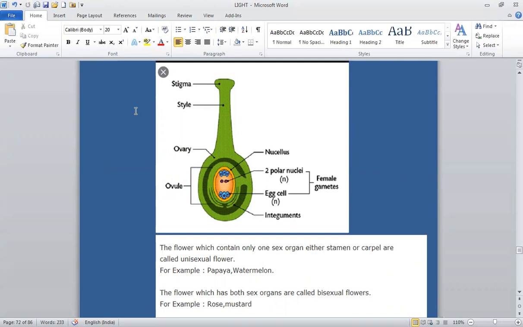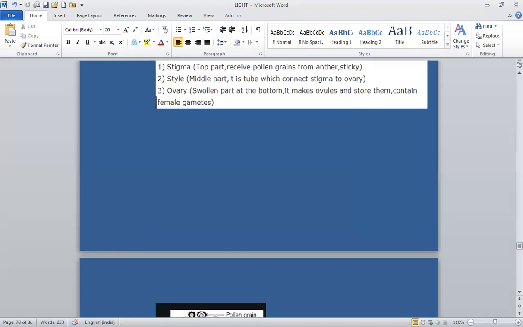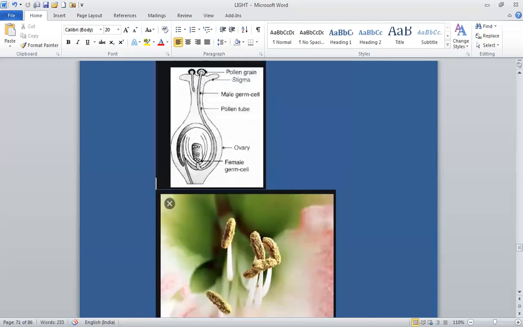In the last class, students, we have studied about the structure of a flower, and we have also studied that the flower which contains only one sex organ, either stamen or carpel, is called a unisexual flower. For example, papaya and watermelon. And the flower which has both sex organs is called a bisexual flower. For example, rose, mustard. Now, we will study about pollination.